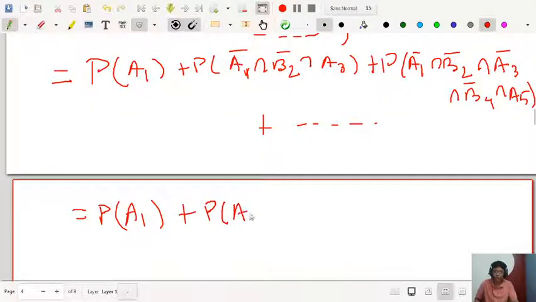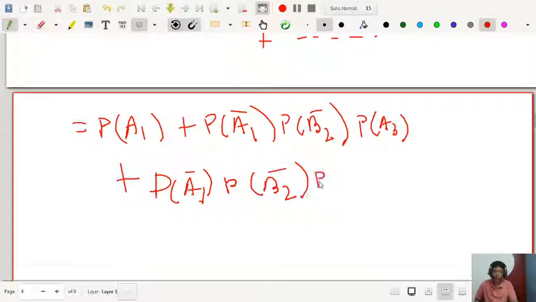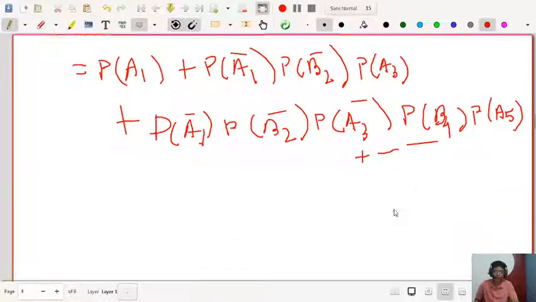So we can write probability of A1 bar into probability of B2 bar into probability of A3, plus, let me write, probability of A1 bar, probability of B2 bar, probability of A3 bar, probability of B4, and probability of A5. Okay, and so on. I am not writing all the other terms.